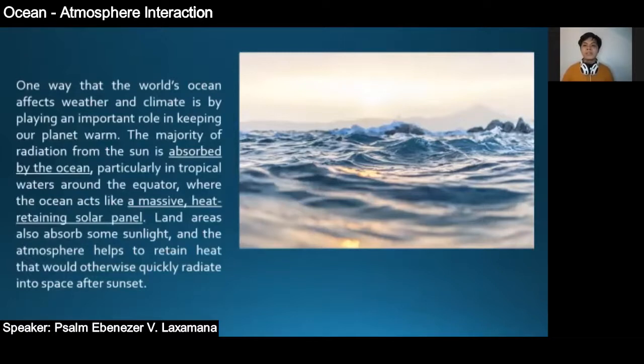The majority of the radiation from the sun is absorbed by the ocean, particularly in tropical waters around the equator. Sinabi ko kanina, tropical seas, nandun yung warm waters, where the ocean acts like a massive heat-retaining solar panel. Nag-a-absorb ng init pala ang ocean. Land areas also absorb some sunlight, and the atmosphere helps to retain heat that would otherwise quickly radiate into space after sunset.